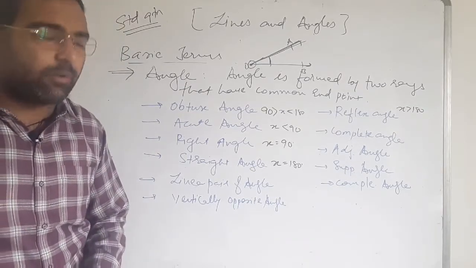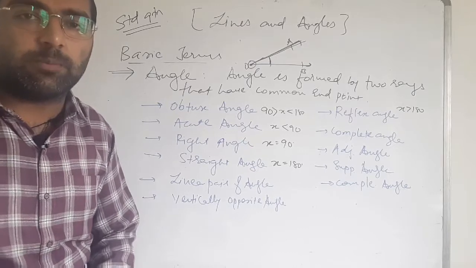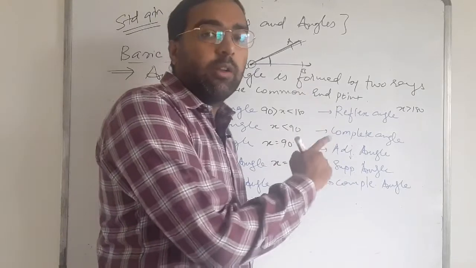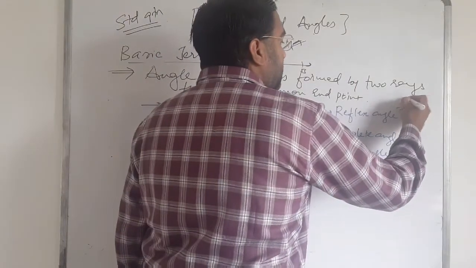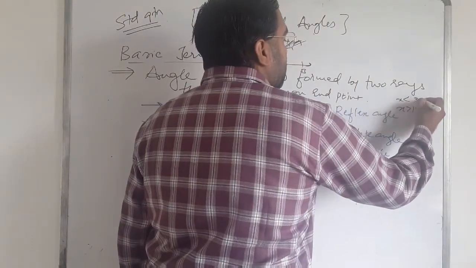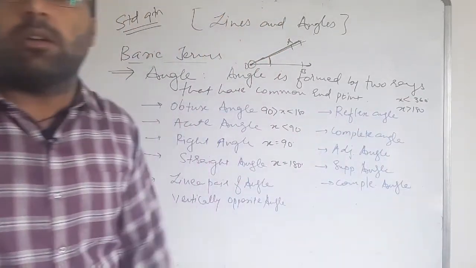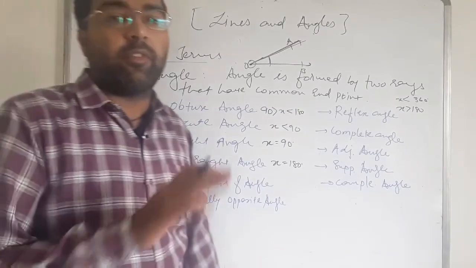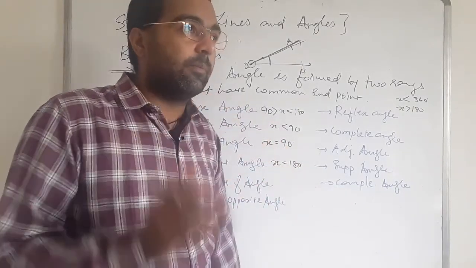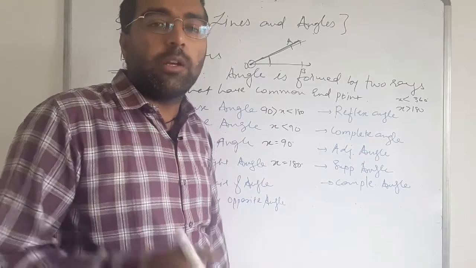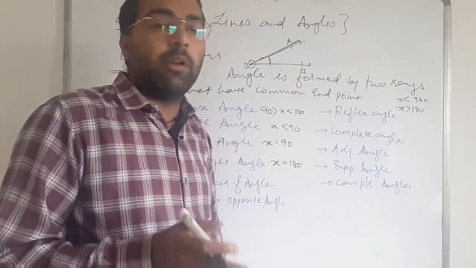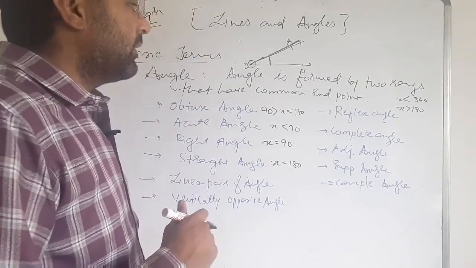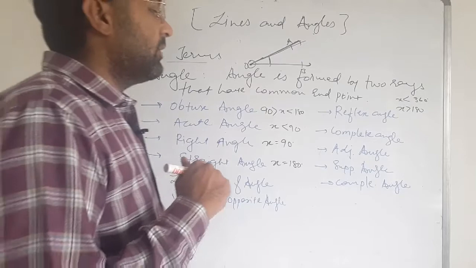More than 180 but less than 360 degrees is known as the reflex angle. All the angles like 270, 230, 200, 300 are known as reflex angles, more than 180 but less than 360.